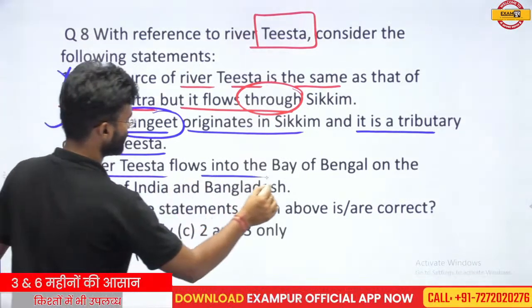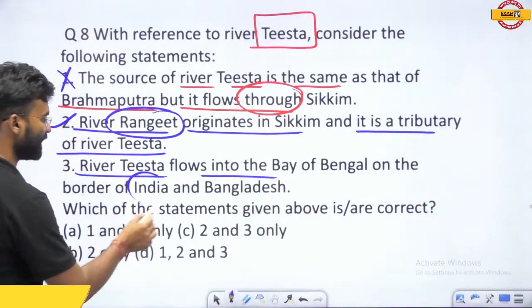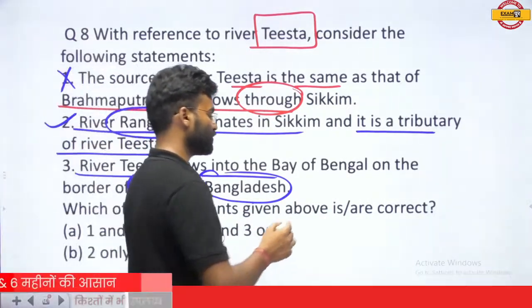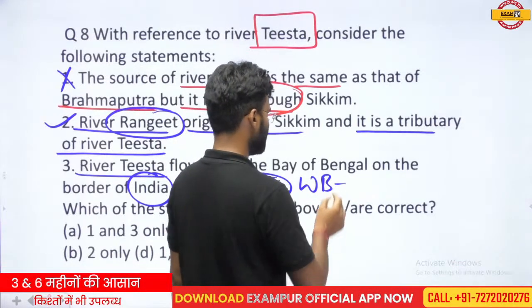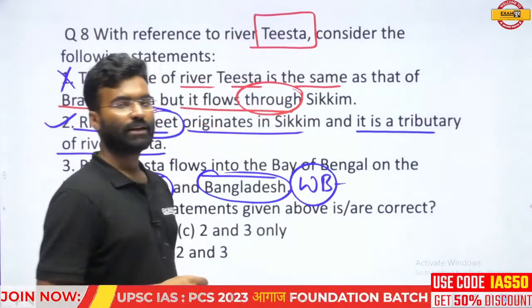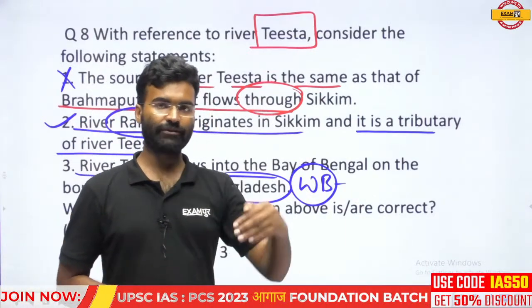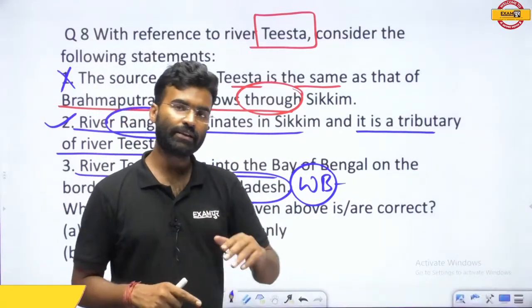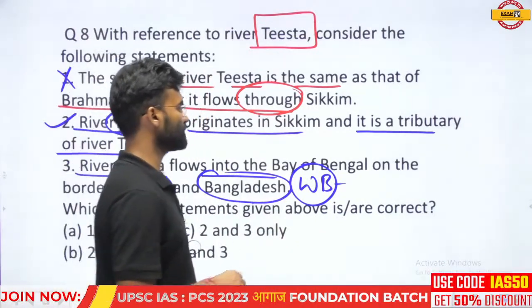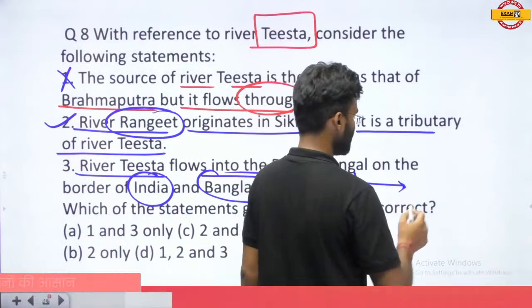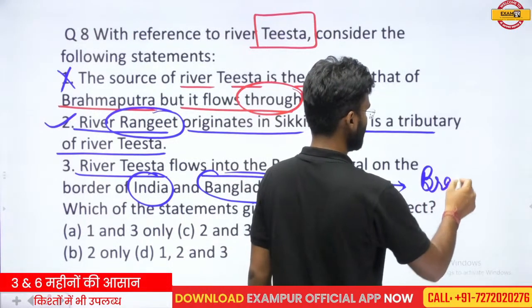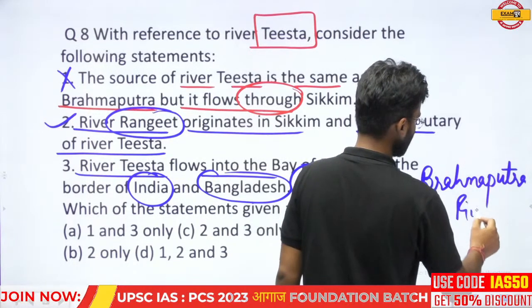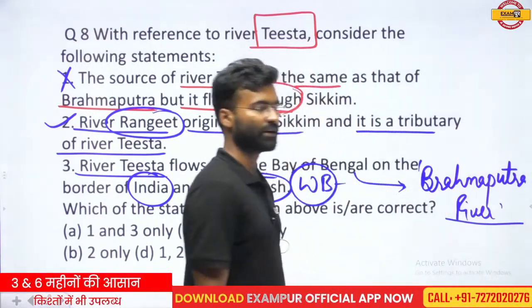River Tista flows into the Bay of Bengal on the border of India and Bangladesh. Exactly, this river makes the boundary between India and Bangladesh through West Bengal and Bangladesh. The Indian state West Bengal and the neighboring country Bangladesh. So this river makes the international boundary between these two nations, and then it goes to Bangladesh, and in Bangladesh this river joins the Brahmaputra river. So this is a tributary of the Brahmaputra river in Bangladesh.